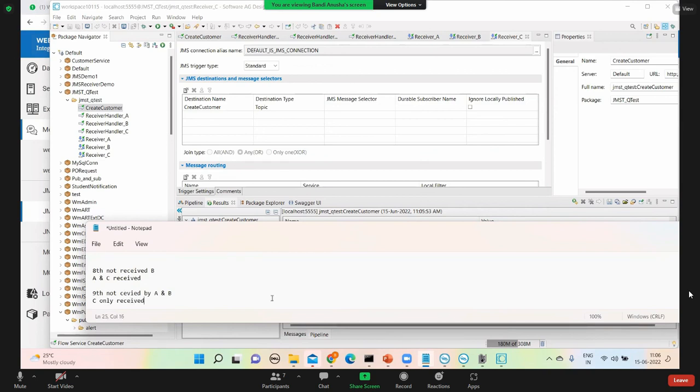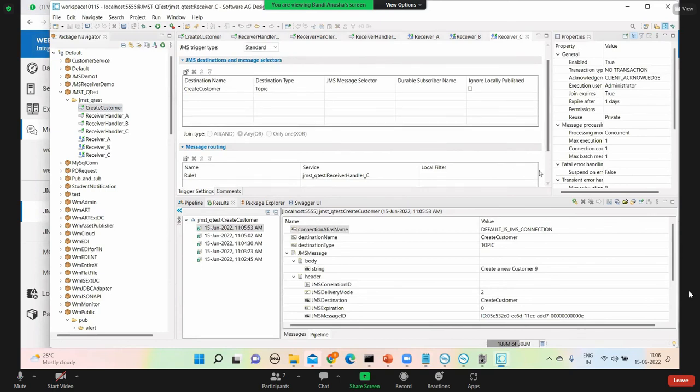Suppose let's say I enable both, A and B. Which message will A receive, and which will B receive? Meghana, tell me. A will receive the 9th message, and B will receive both 8 and 9. Correct. Shiva, is that correct? Same, right?